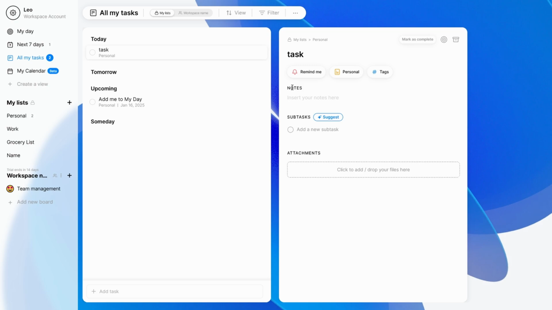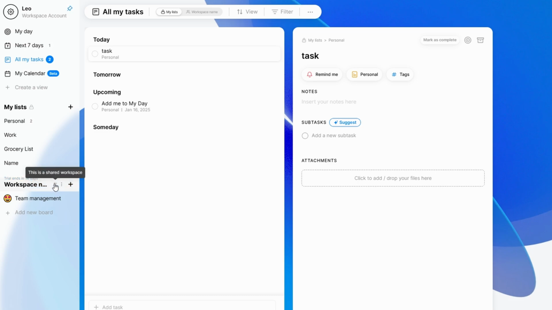Once you're ready to collaborate with your team, switching to team mode in Any.Do opens up a range of features to keep everyone organized and connected. This allows you to manage projects, assign tasks, and track real-time updates all in one place. First, head to the Workspace section in Any.Do. Create a workspace by naming it according to your team or project, like Marketing Campaign or Project Alpha. To bring others on board, simply invite team members by entering their email addresses. Once they accept, they'll have access to the workspace and its tasks.